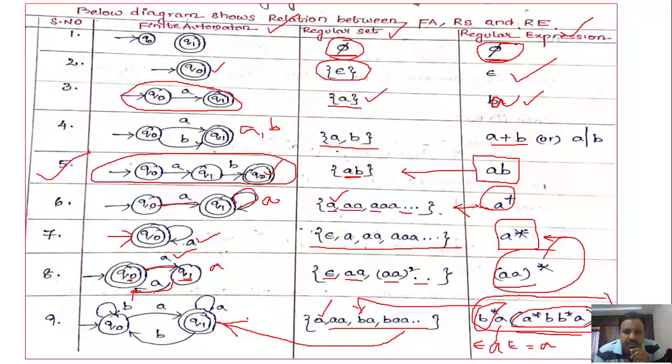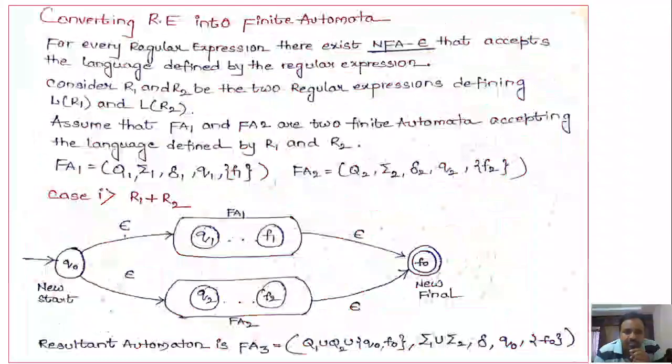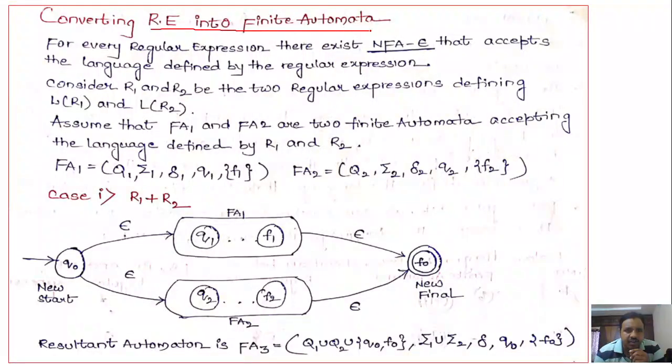I tried to explain various examples. Next, let us see how to convert a regular expression into a finite automata. As I mentioned earlier, for every regular expression there exists an NFA with epsilon that accepts the language defined by the regular expression. So we can directly construct an NFA with epsilon from the given regular expression.